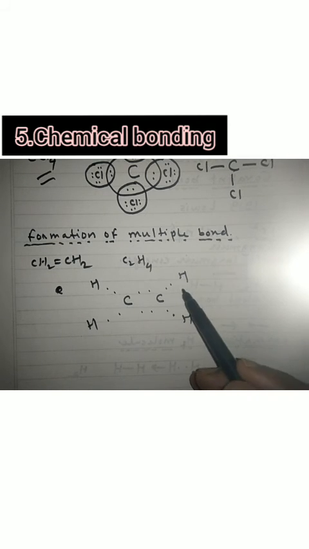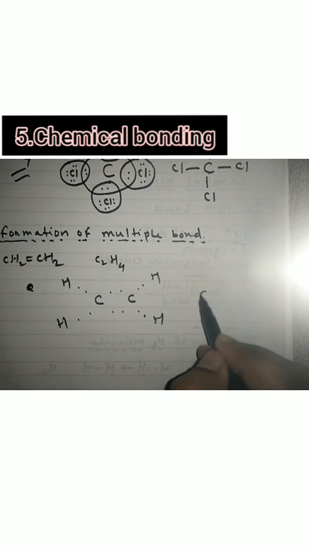Now see how many electrons are present between these 2 carbon atoms: 1, 2, 3, 4. If there are 2 electrons between 2 carbon atoms, it will form a single bond. If there are 4 electrons between 2 carbon atoms, it will form a double bond. Here there are 2 electrons between carbon and hydrogen atom, so it will form a single bond. Here also, similarly, 2 electrons between carbon and hydrogen, a single bond.